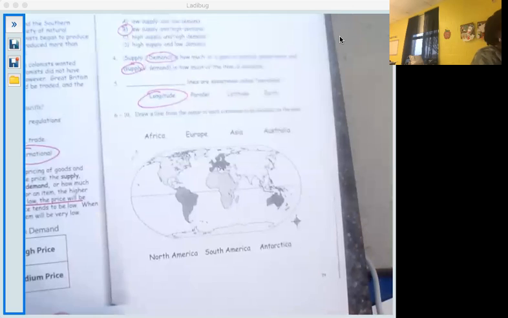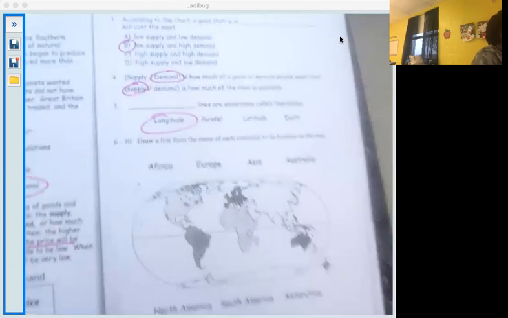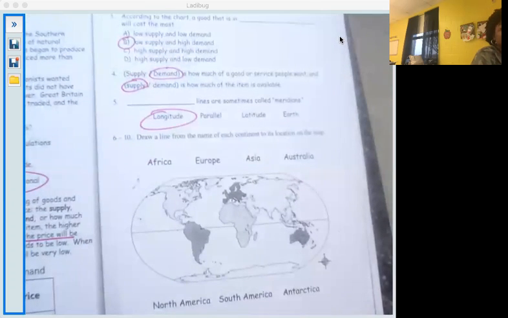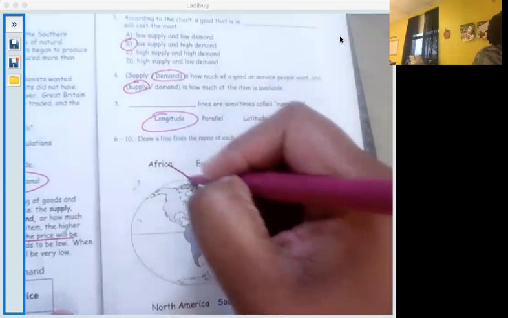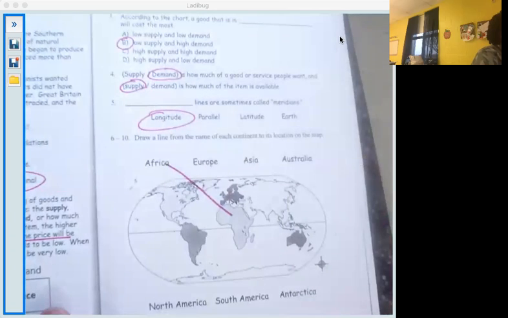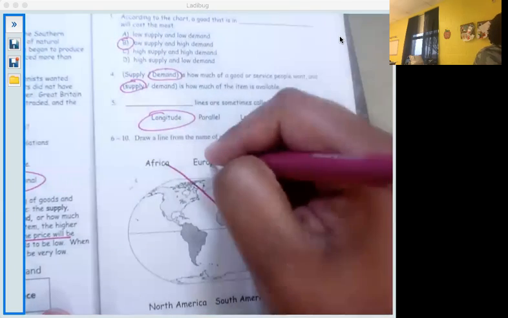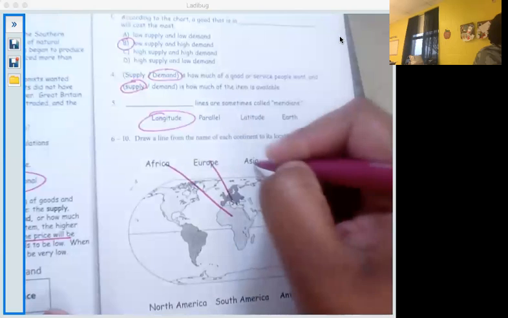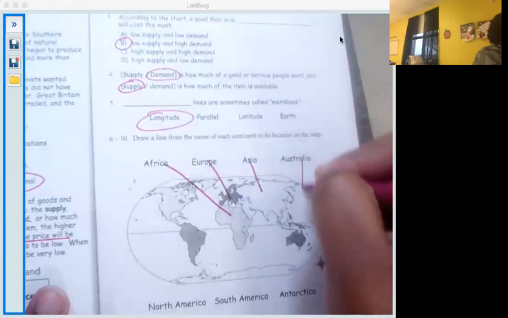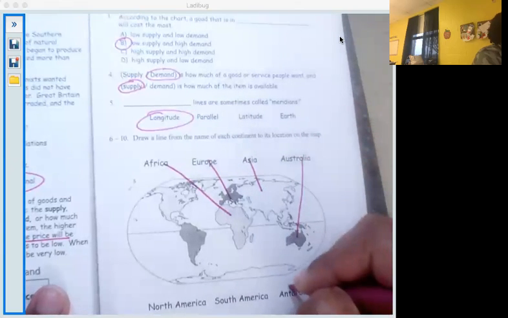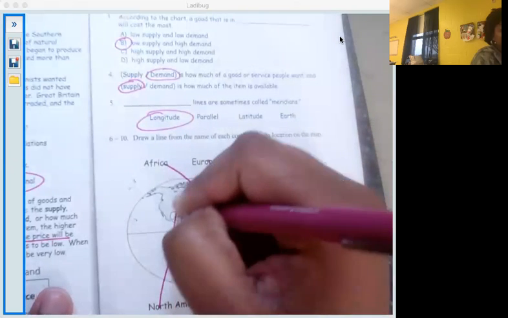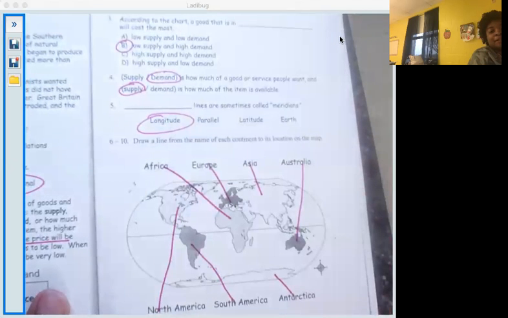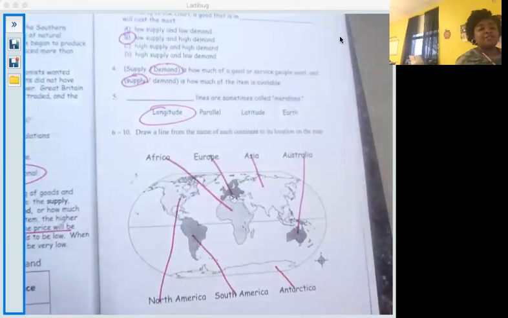All right. And last one, draw a line from the name of each continent to its location on the map. So we'll start with Africa, which is here. All right. Europe, Asia, Australia, Antarctica, South America, and North America. Right, so make sure that you have those locations, and I will see you for 36 very soon.